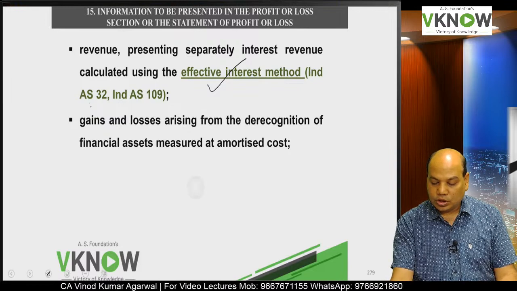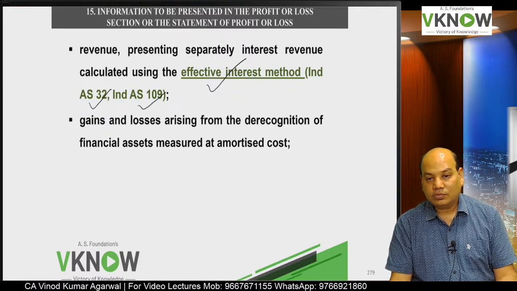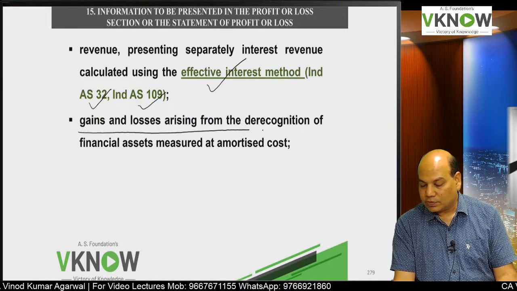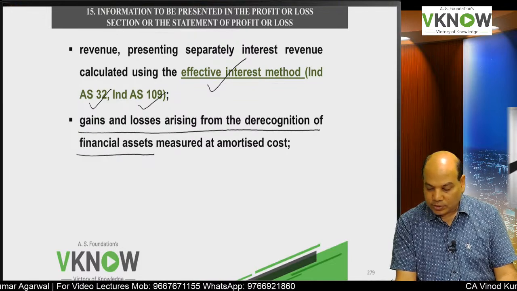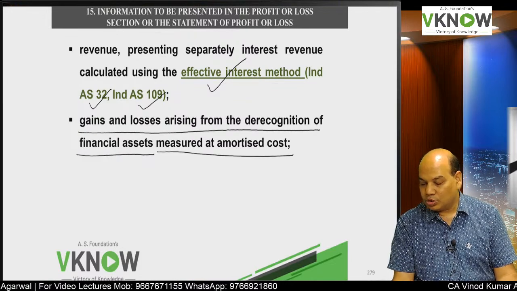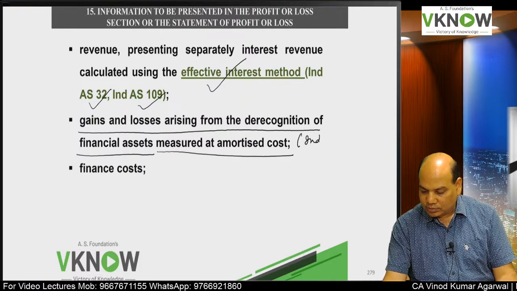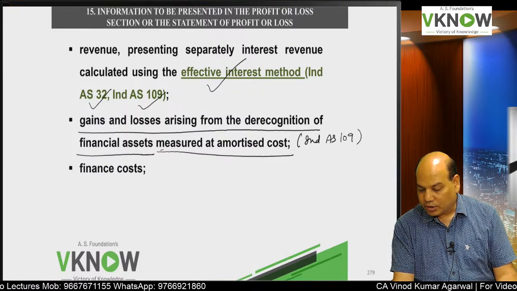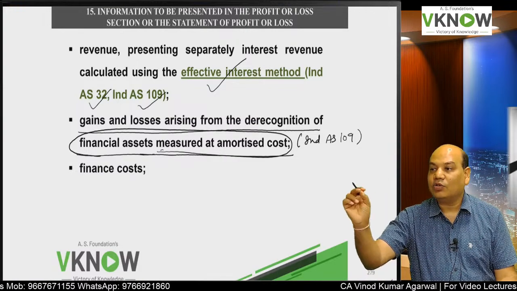We are going to cover that very soon in Ind AS 32 and Ind AS 109. Then we will disclose gains and losses from derecognition of financial asset measured at amortized cost. Write Ind AS 109. Do not ask me today, sir, what is financial asset measured at amortized cost. This is one of the categories of financial asset.